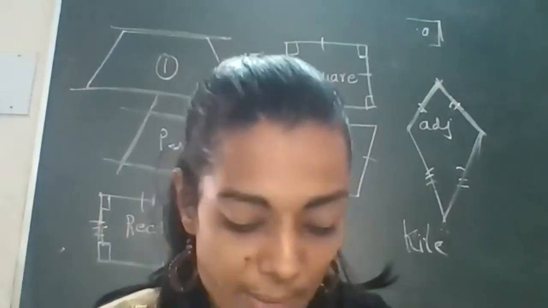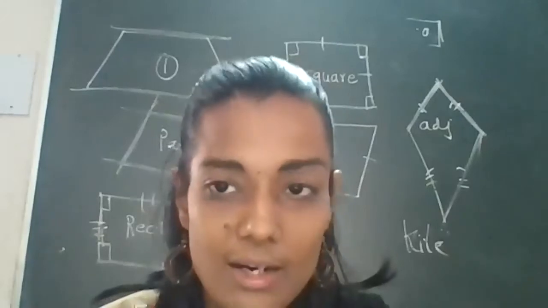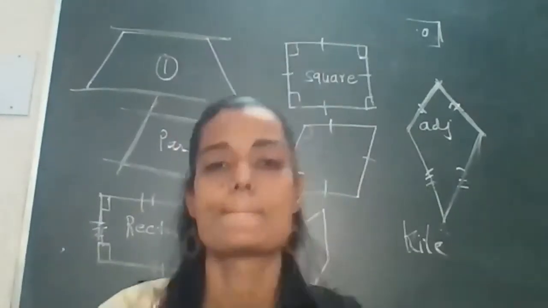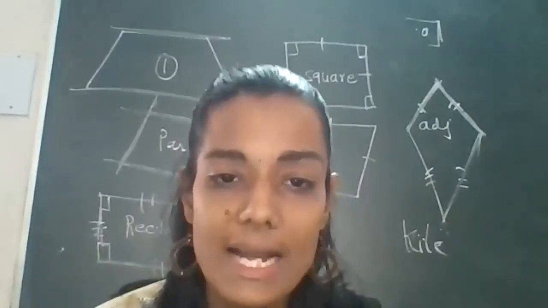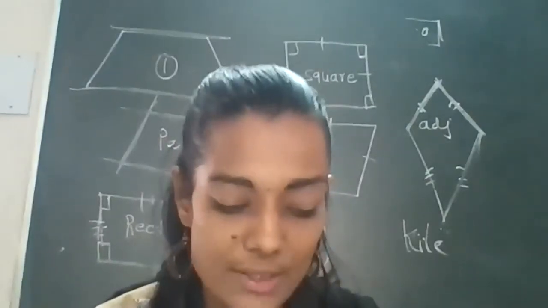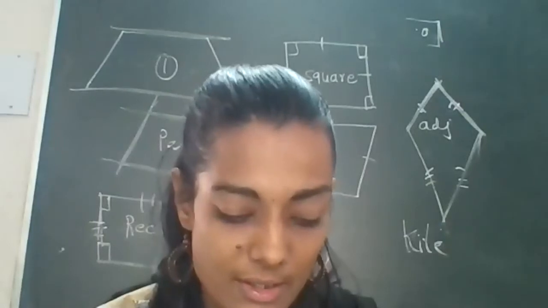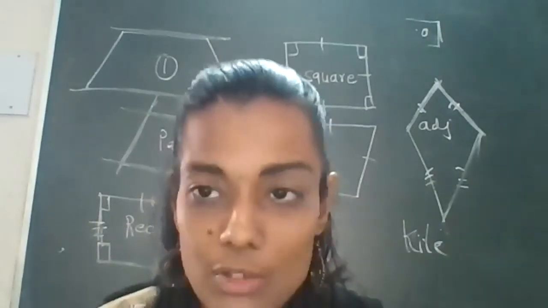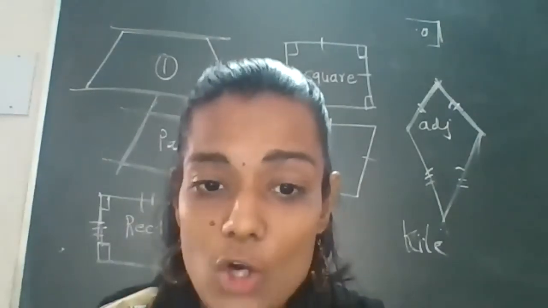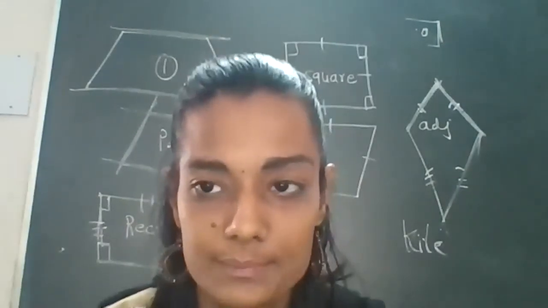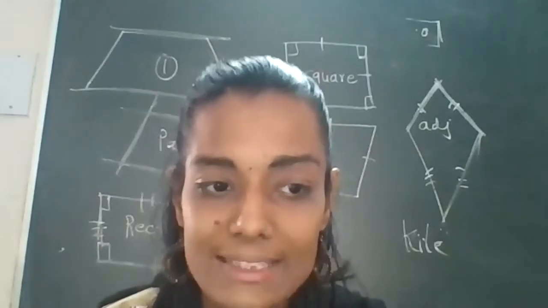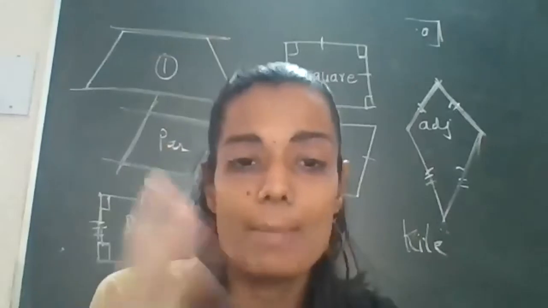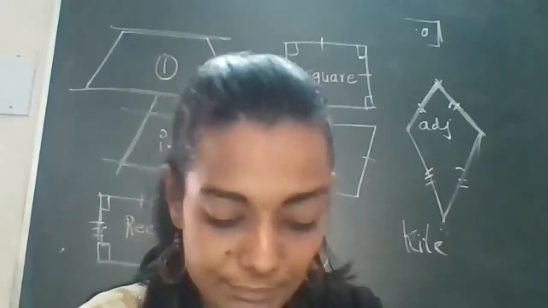Now next, a kite is not a parallelogram. Why? Because a kite does not have four equal sides, and the sides are not parallel to each other. The adjacent sides are equal in case of a kite, but the sides are not parallel to each other.